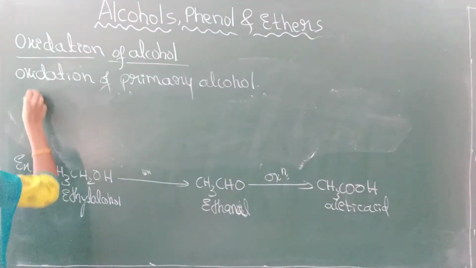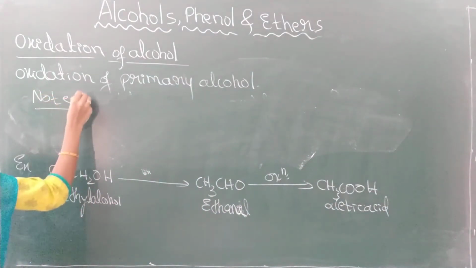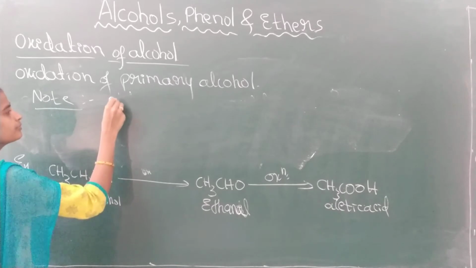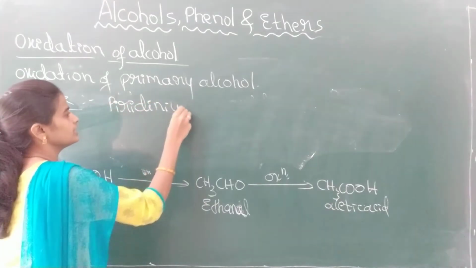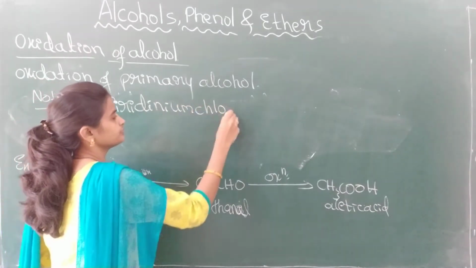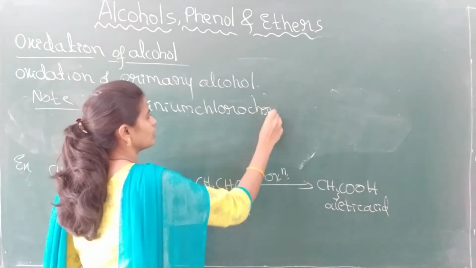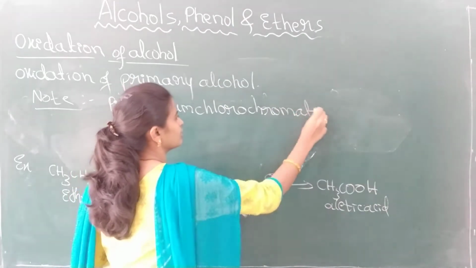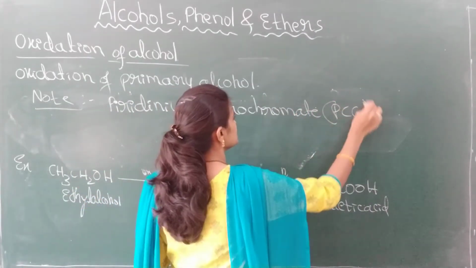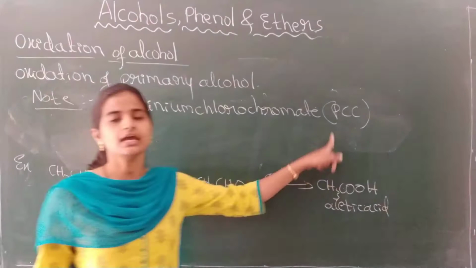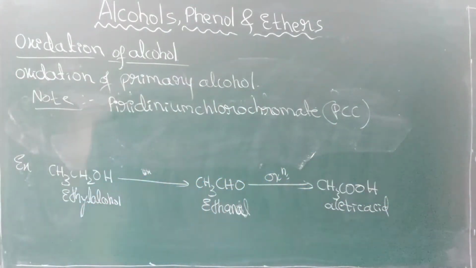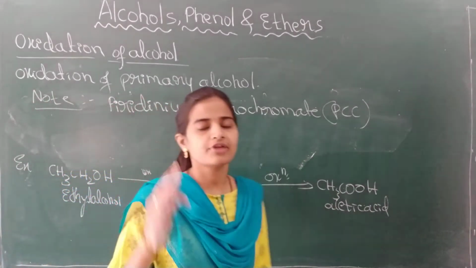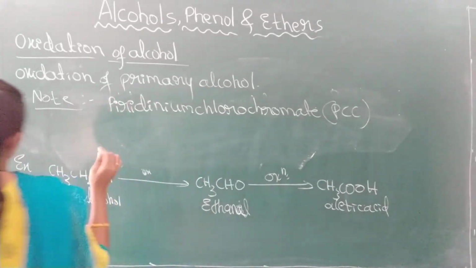Write it as a note: I have to use pyridinium chlorochromate, in short called PCC. What is PCC? Pyridinium chlorochromate is the oxidizing agent to oxidize the primary alcohols into aldehyde.